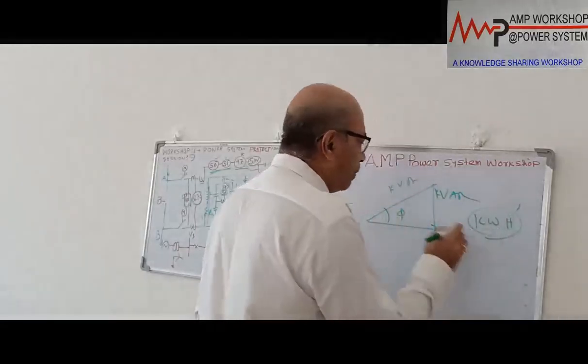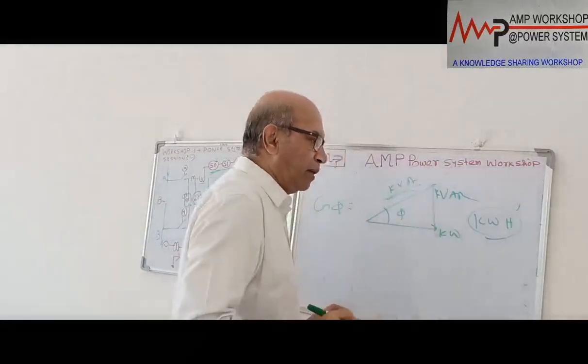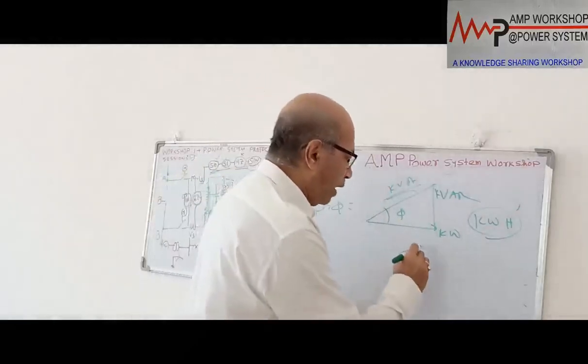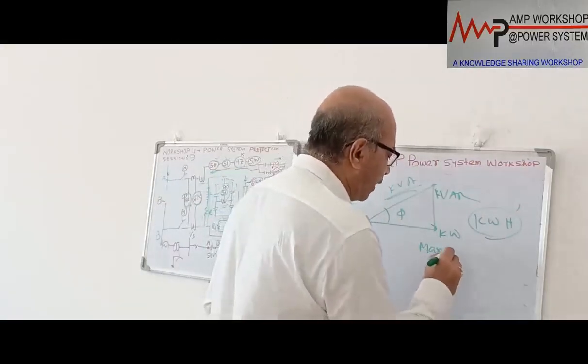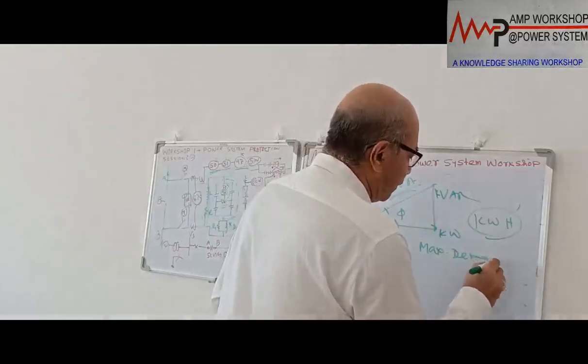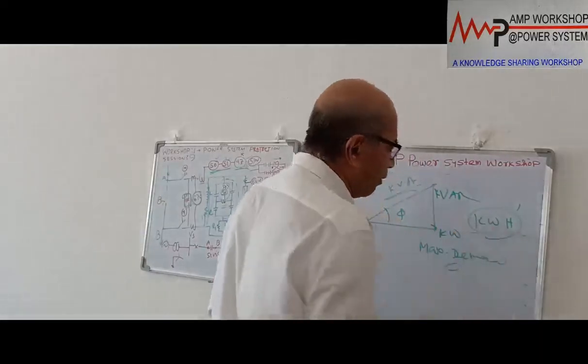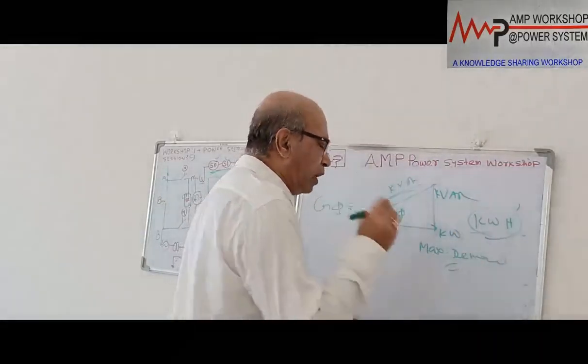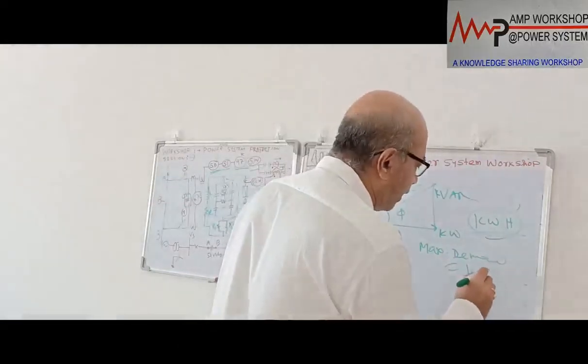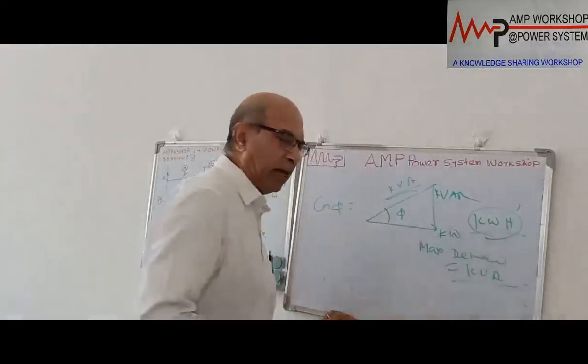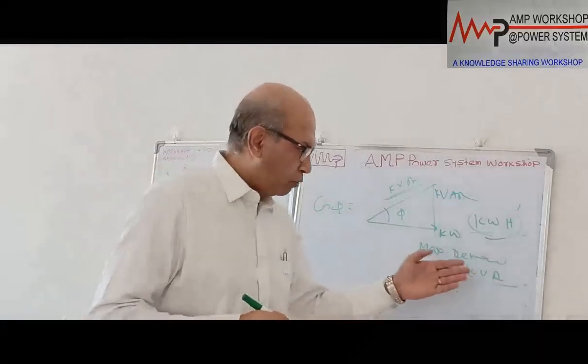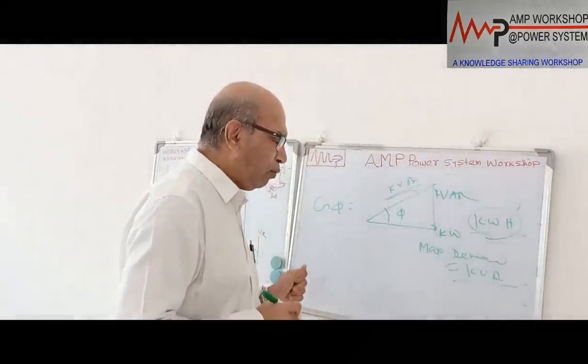They need to pay the bill also for the kVA, which we call maximum demand. So the bill to be paid is for kilowatt hour, as well as during billing, the utility company also considers how much kVA he has drawn. The maximum value of the kVA is also recorded, because when you are drawing the kVA, what will happen?